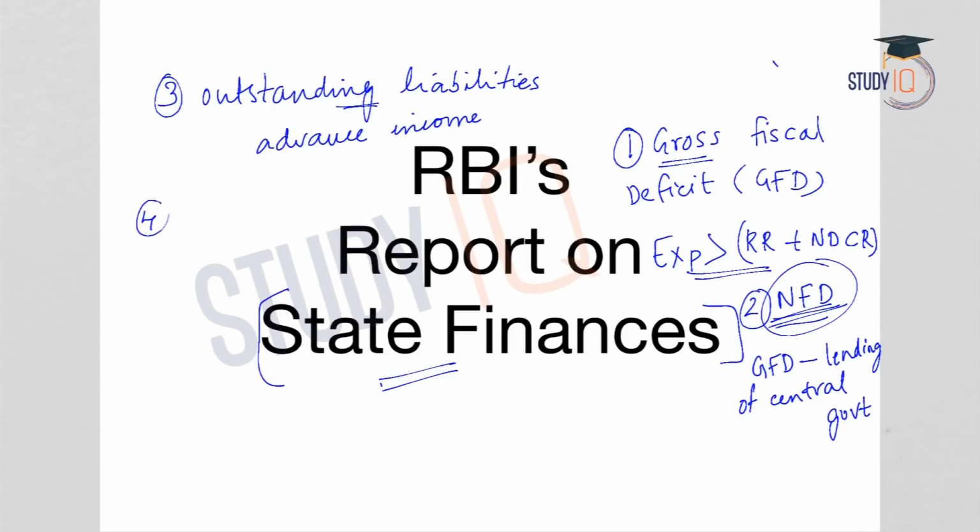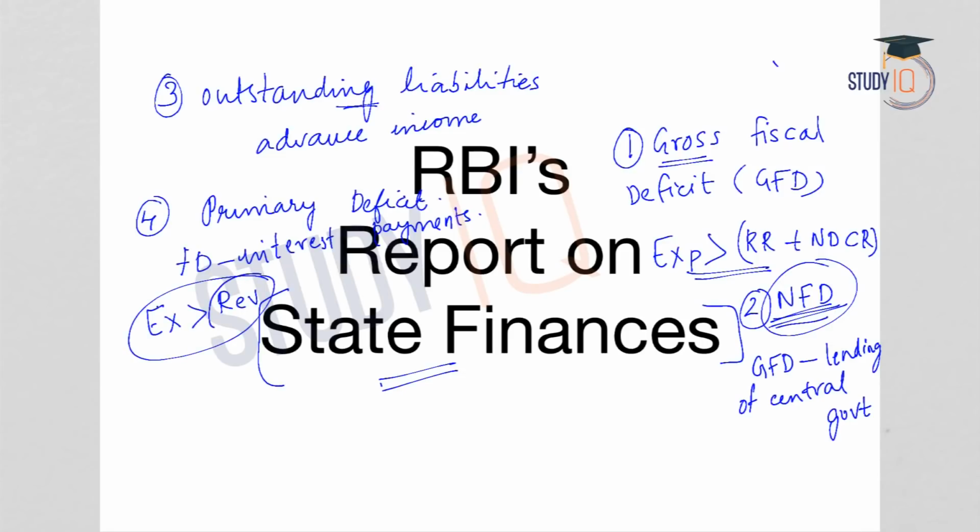Another important term that we will discuss in this lecture is primary deficit. We have already seen what is fiscal deficit. So, fiscal deficit minus interest payments will give you primary deficit. Fiscal deficit means excess of expenditure over the revenue, and when we reduce the interest payments from this expenditure, we will get a certain expenditure. So fiscal deficit minus interest payments will give primary deficit. So these are certain terms we are going to discuss during this lecture. Clarity with regard to these terms is important if you need to understand the topic in detail.